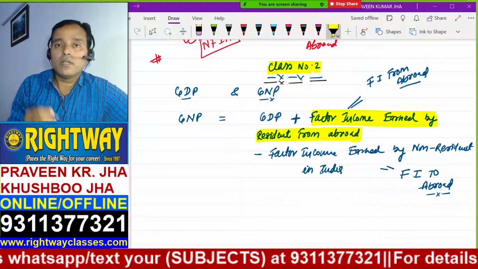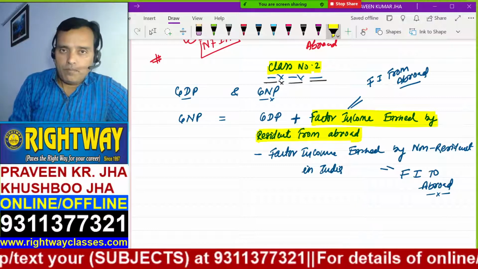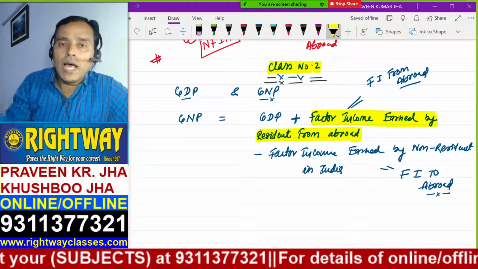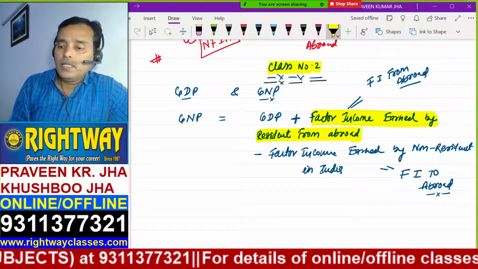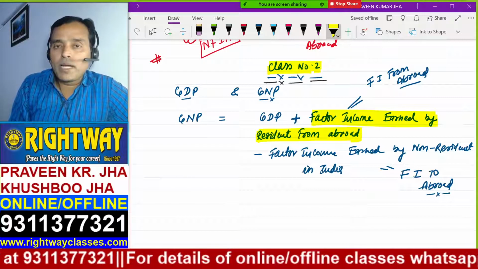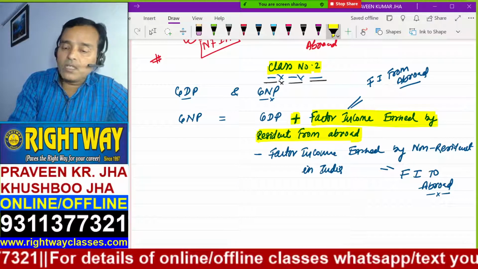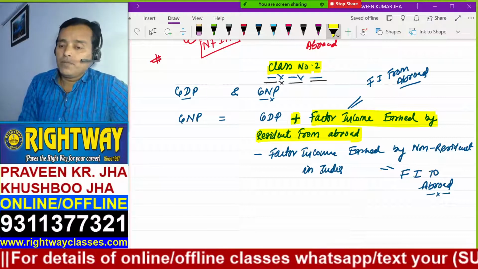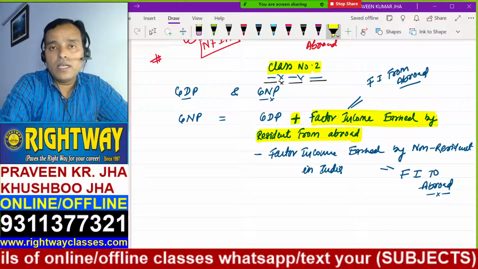Factor income earned by resident from abroad: basically, abroad lands and abroad space are being utilized. That's why it does not become part of GDP, so we have to add this to convert GDP into GNP. And why are we deducting factor income earned by non-resident in India?